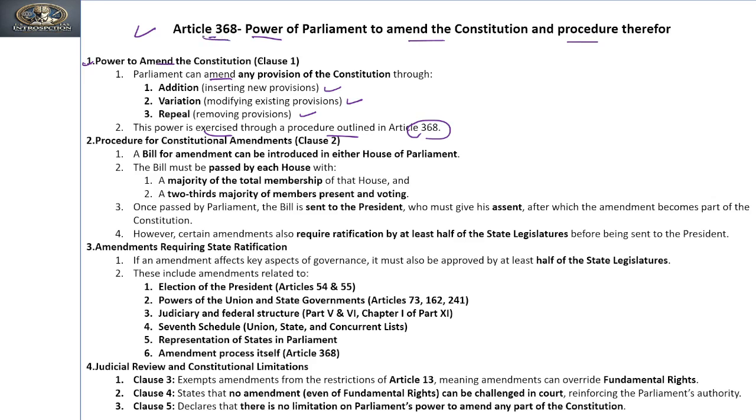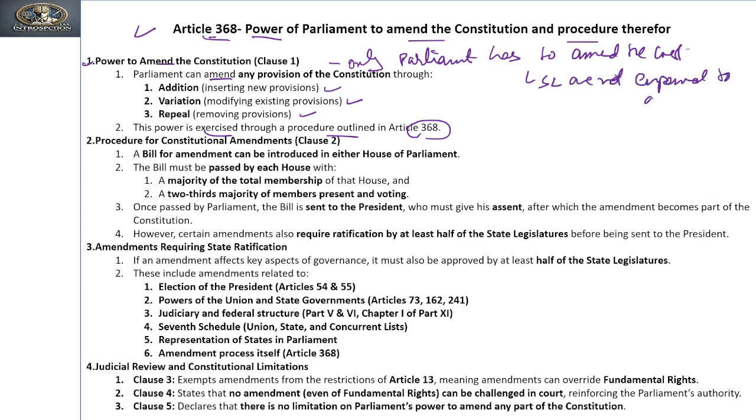So according to 368, only Parliament has the power to amend the constitution. Right? This means that the state legislatures are not empowered to amend the constitution, and no separate body is formed for amending the constitution.